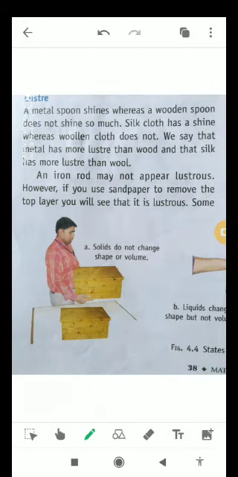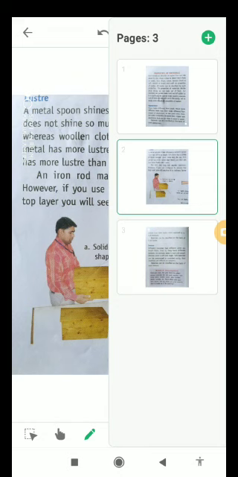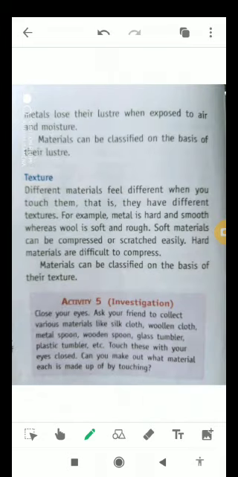So solids do not change shape or volume. Liquids change shape but not volume. Okay, students. Metals lose their luster when exposed to air and moisture. Materials can be classified on the basis of their luster.